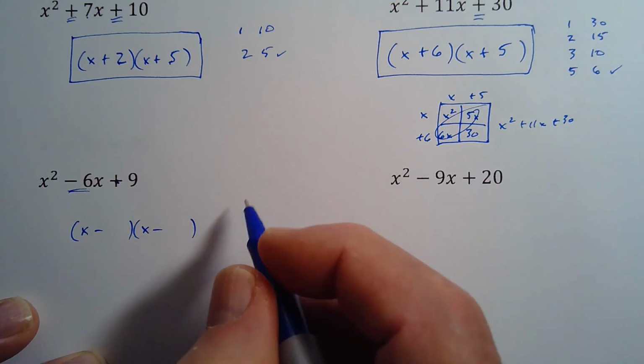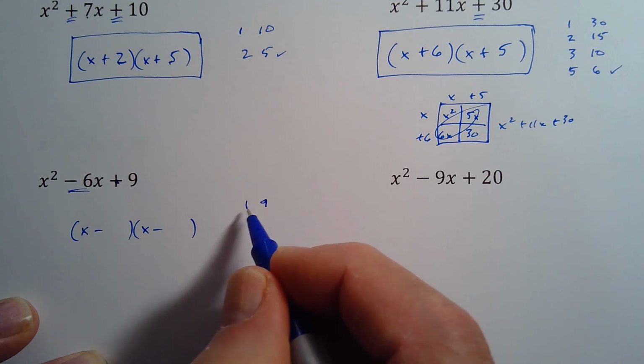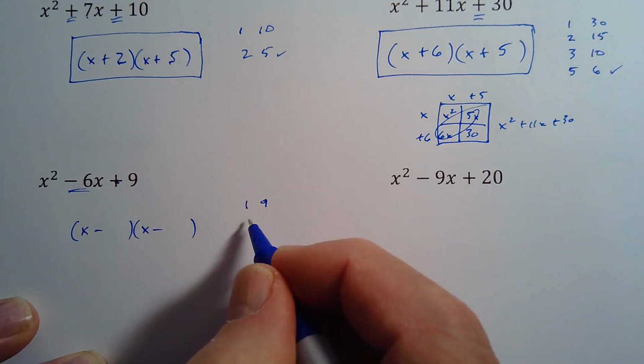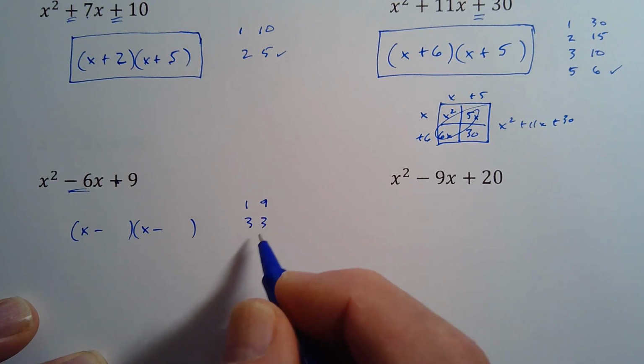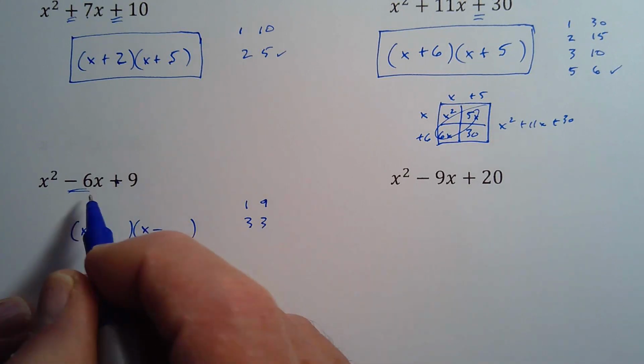And now I'm thinking, what times what makes 9? Well, 1 and 9 do. I always start with that. Nope, that does not make 6. And then 2 doesn't go in there. It's not even, but 3 and 3, that makes 9 when I multiply it. And then 3 plus 3, that makes the 6.